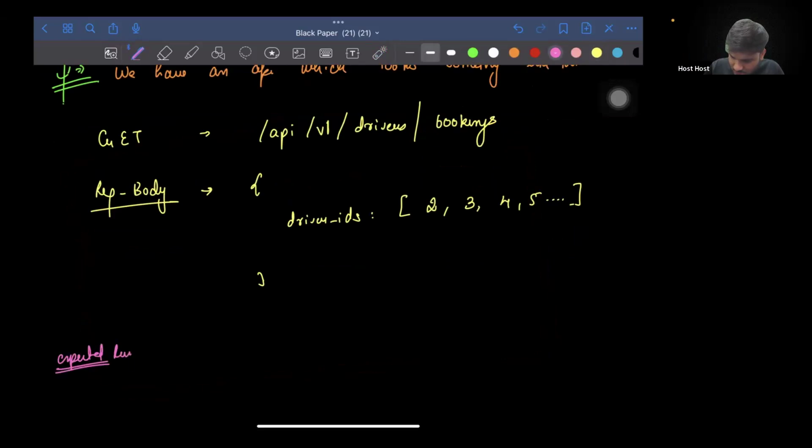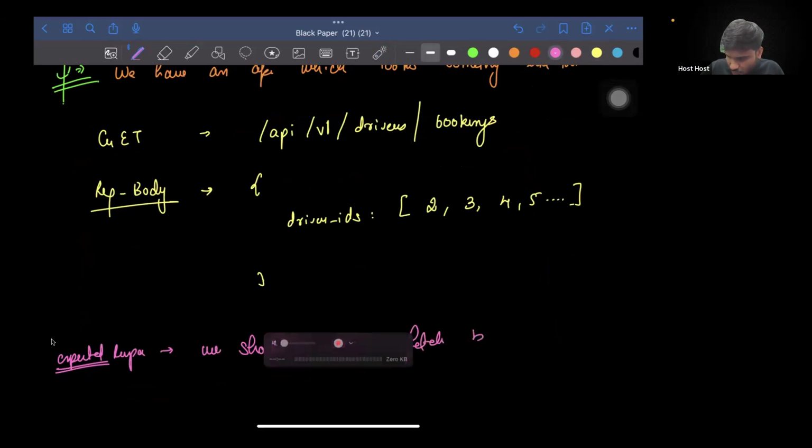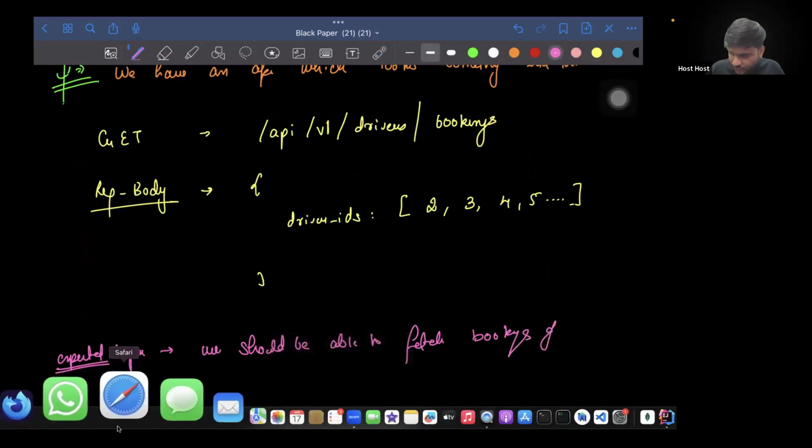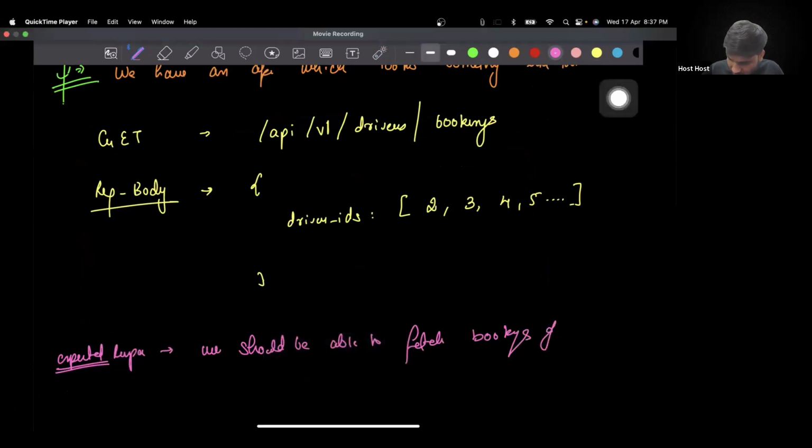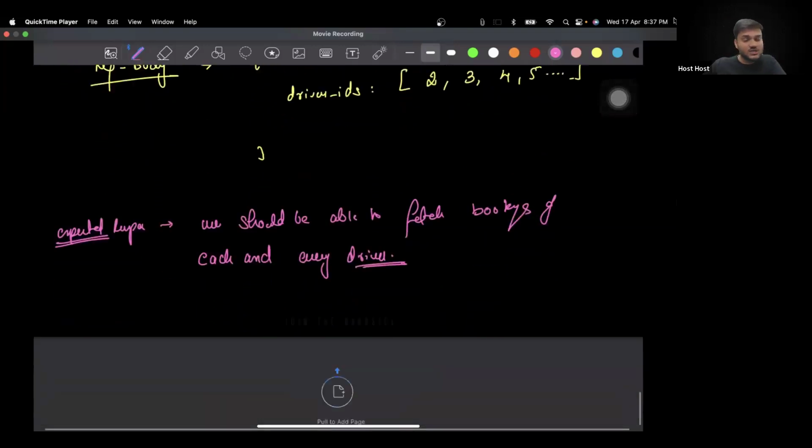The expected response is that we should be able to fetch bookings of each and every driver.